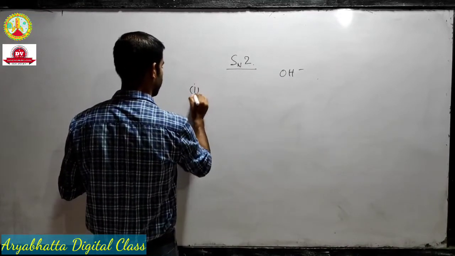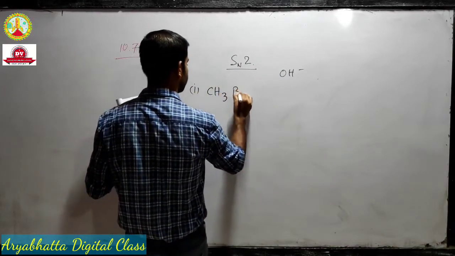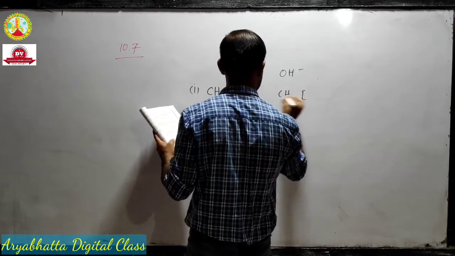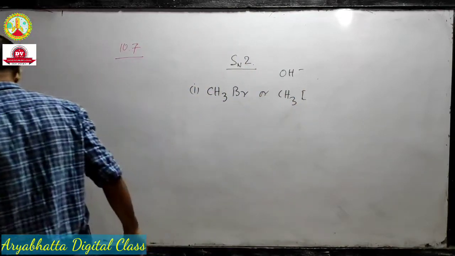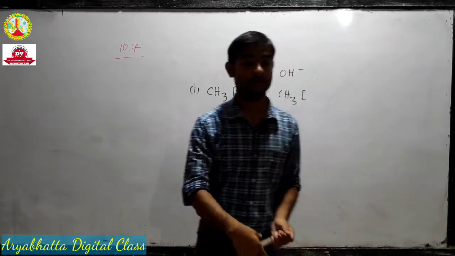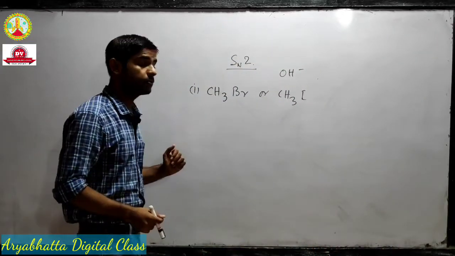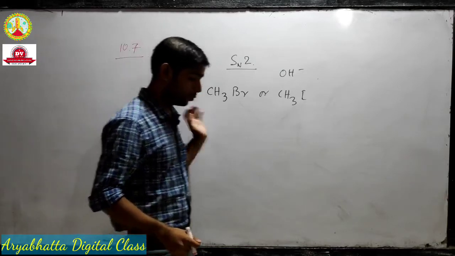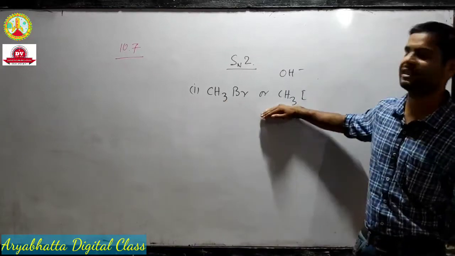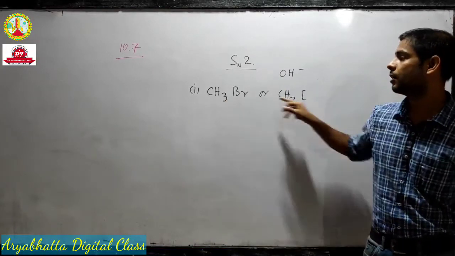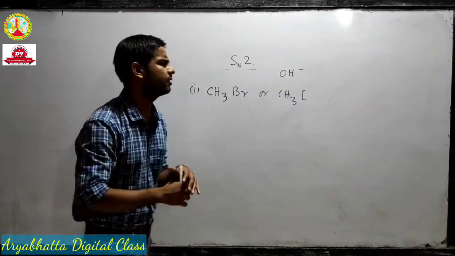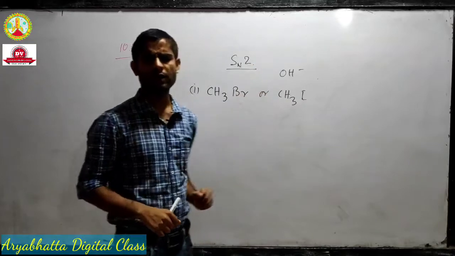So in the first question, we have CH3Br and CH3I. Which condition applies? The second condition that we learned: if we keep the alkyl part the same and change the halogen part, higher halogens tend to leave easily.